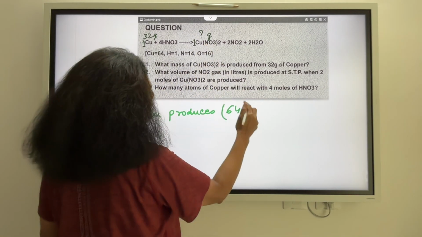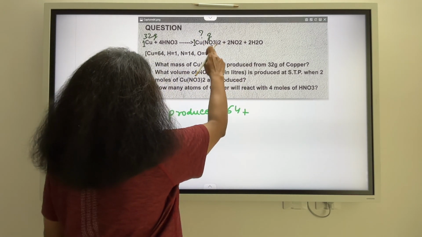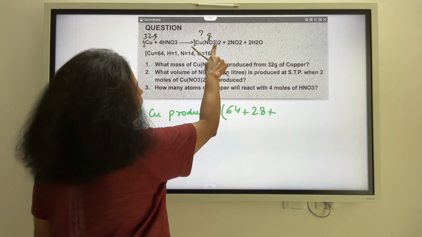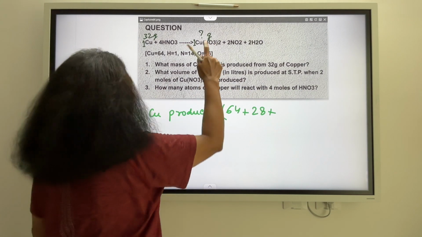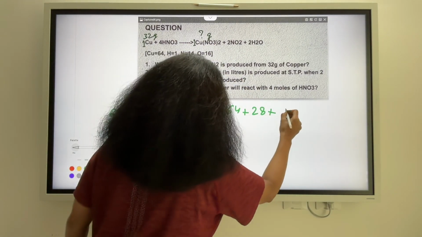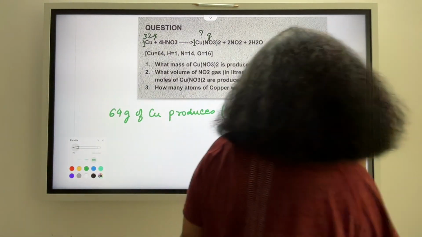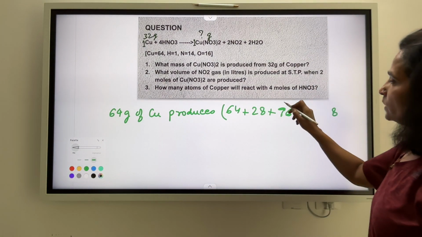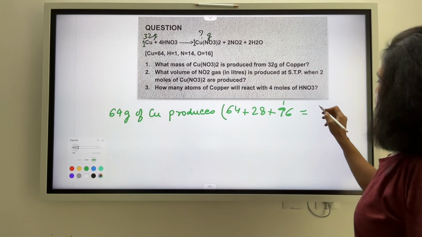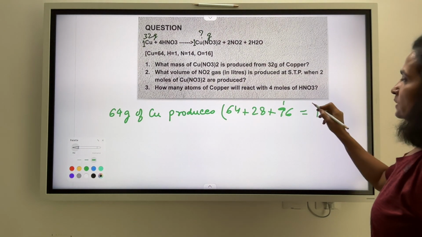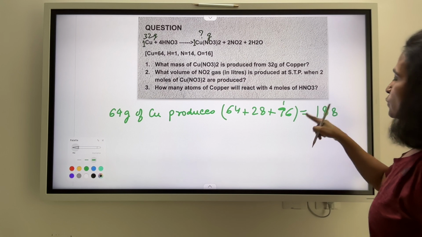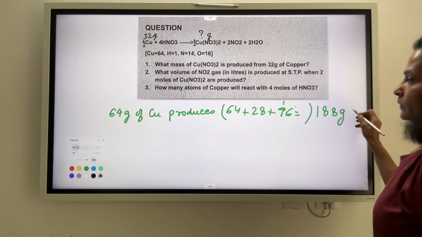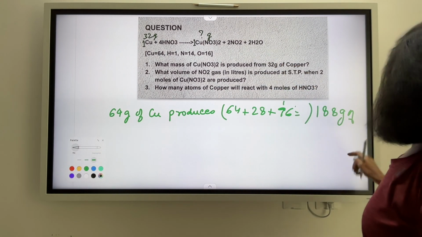64 plus how many nitrogen atoms do we have? 14 2s are 28 plus we have 6 atoms of oxygen here. So, 16 6s are 96. So, that gives me a mass of how much? 6 and 4 10 and 8 18, 8 1 10 and so 188 produces 188 grams of what? Copper nitrate.